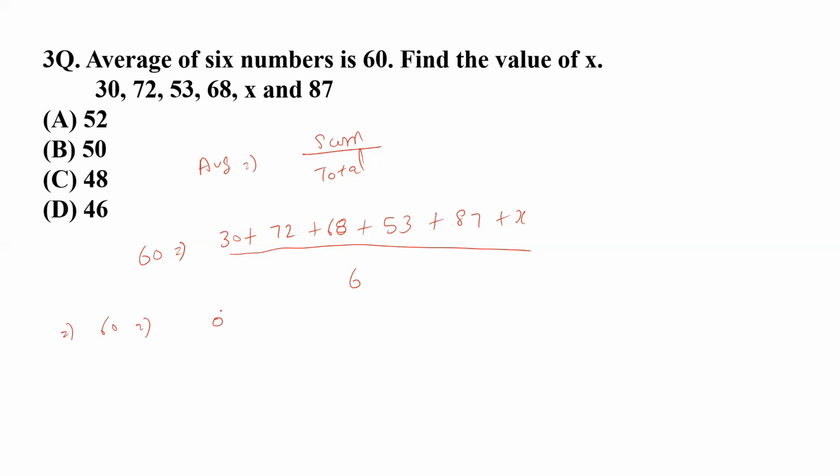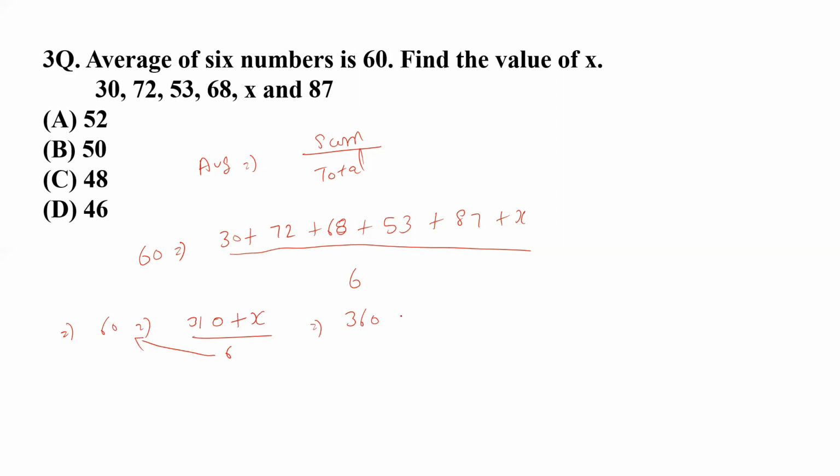Then 10, 15, 21, 28, 21, and that should be 28, 28 and 3, 31. 310 should be on the numerator with the addition of x, and 6 should be there. So just take 6 on this side. If you do that, you get the value of 360.